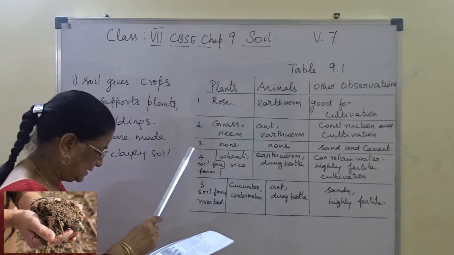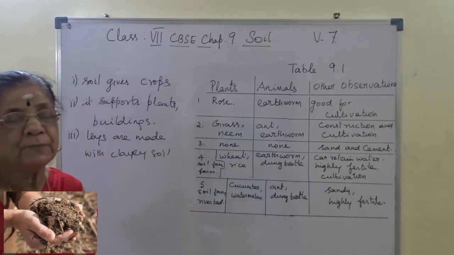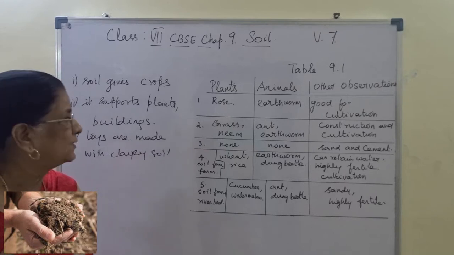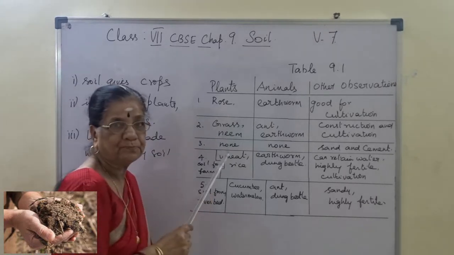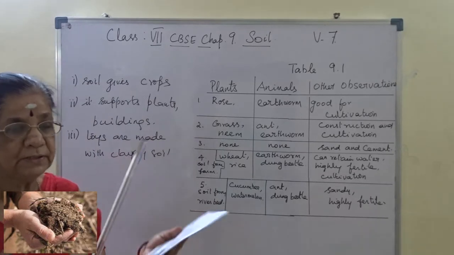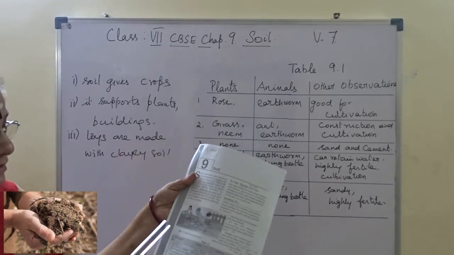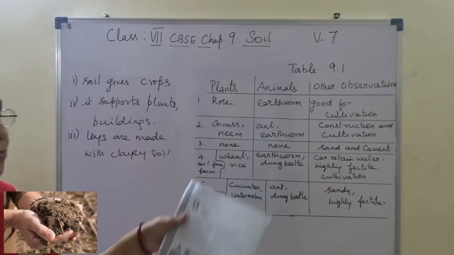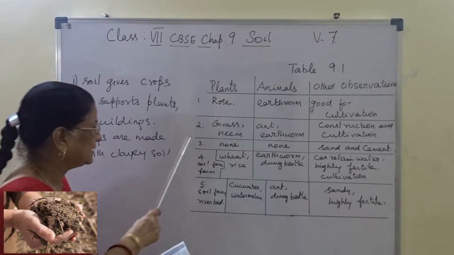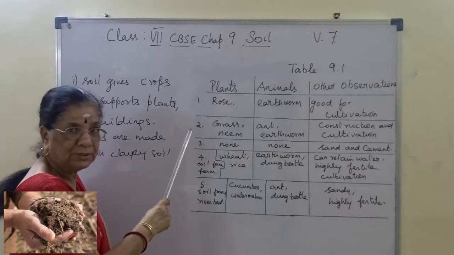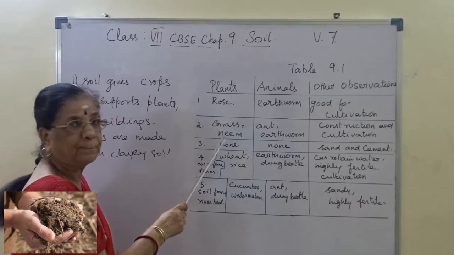Then the second one is soil from the road side. We say dusty soil, there is dusty soil on the road. So in soil from the road side we find grass and neem. I am saying again, I am not writing this portion. Soil source I have not written here, it is already given. So these three blank spaces you have to copy from the table. Right? So the second one, soil from the road side, we find grass and neem.